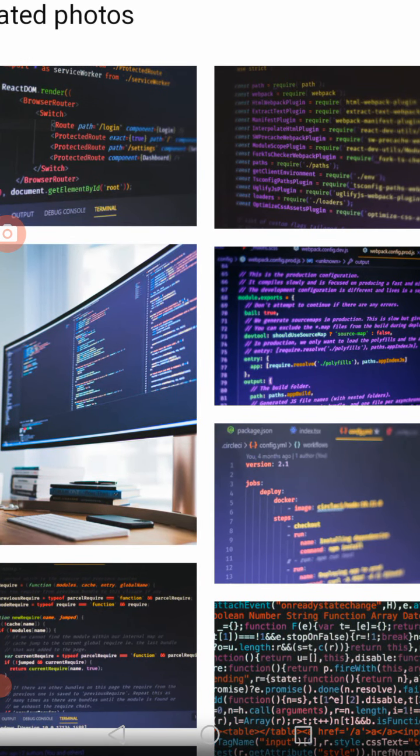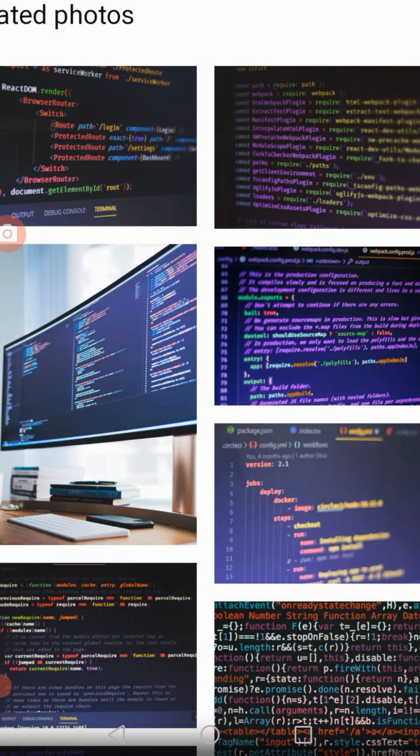The next point is hardware. What is hardware? All the physical components of the computer which we can touch and feel are called hardware. Here we are seeing different devices on the screen: computer hardware, including chips and ICs, integrated circuits, resistors and all these things.